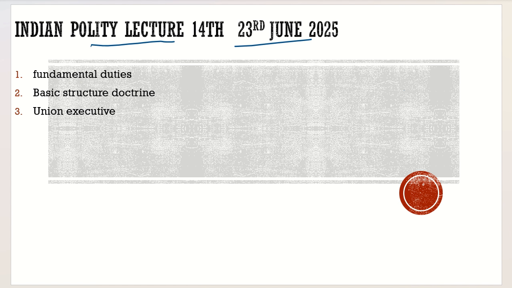Then we discussed part 1 of the Indian Constitution. We discussed before that the preamble. We discussed part 1, we discussed part 2. We discussed the fundamental rights in part 3, and in our previous class we discussed part 4 of the Indian Constitution, which is the directive principles. We established a few facts about directive principles: that they are not enforceable, and that they are the positive obligation of a state towards its citizens, that a state shall do those things for its citizens.